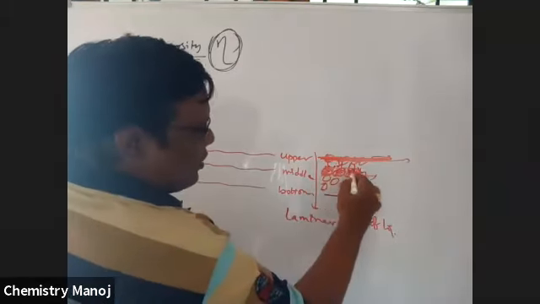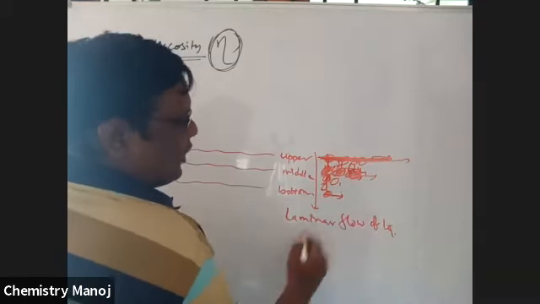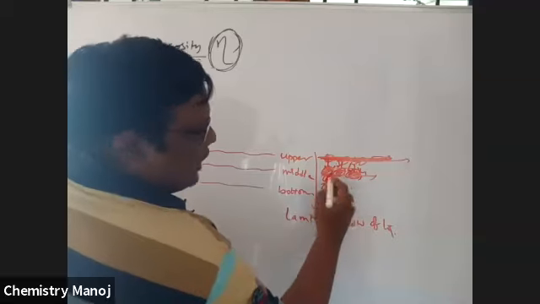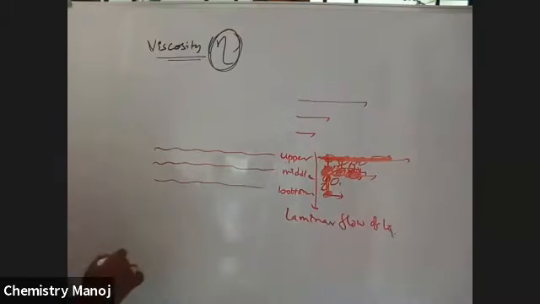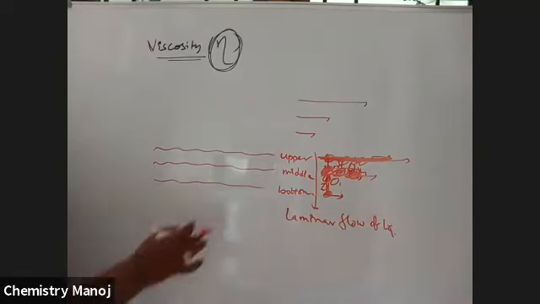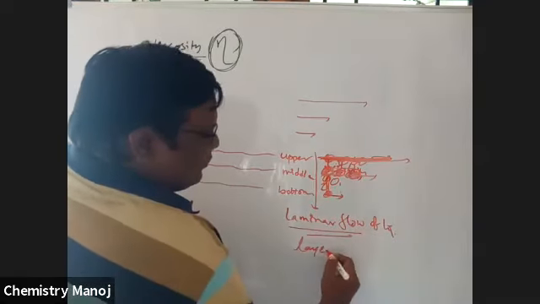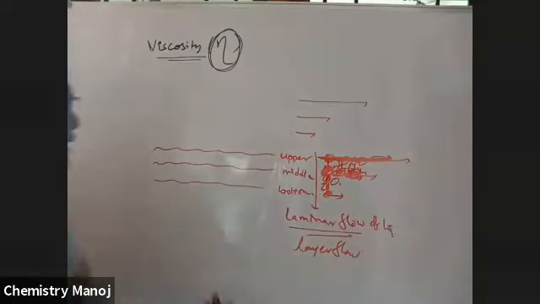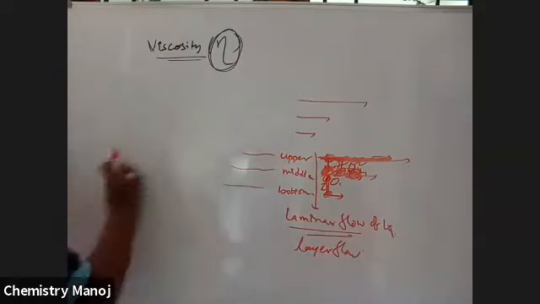The middle molecules are attracted by this one and also this one. Next, the lower molecules are attracted only by this one. Therefore, the velocity gradually decreases because of intermolecular forces. So the gradual decrease in velocity is called laminar flow of liquid, layer flow of liquid. And let us take three layers.